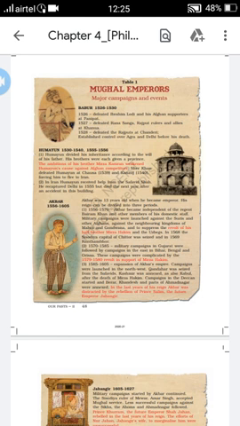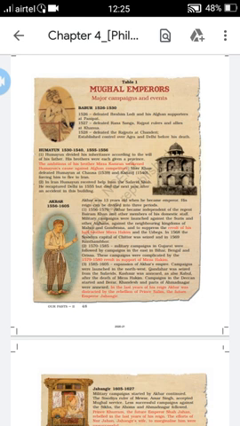Humayun and Sher Shah Suri fought a battle for the first time in 1532, and in 1534 Humayun captured Gujarat and Malwa after defeating Bahadur Shah, and Humayun was considered a king.